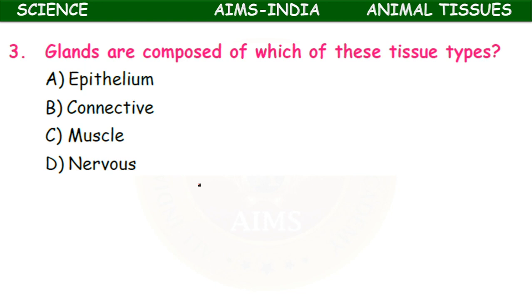The glands are composed of which of these tissue types? Epithelium, connective, muscle, nervous tissue. Okay, glands are secretory in function, so they are made up of epithelial tissue.